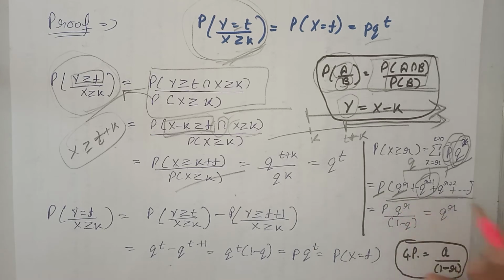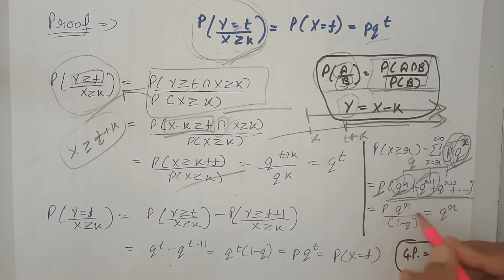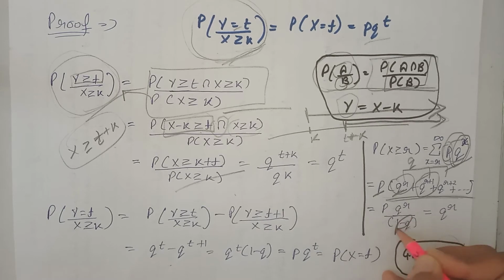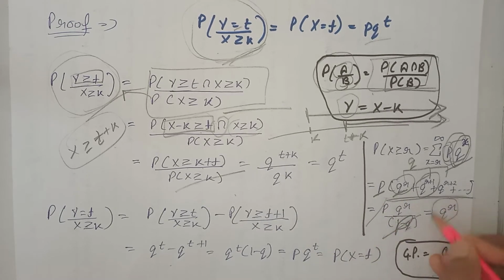We know the formula of a GP series is this, that is the first term divided by 1 minus the common ratio. Here the first term is q raised to power r, divided by 1 minus q. We know that 1 minus q is equal to p. On cancelling we get q raised to power r. That is, this term is equal to this term.